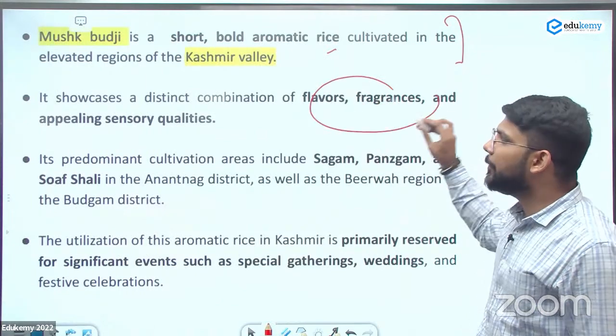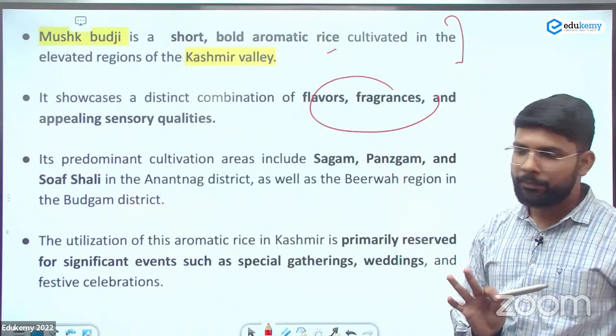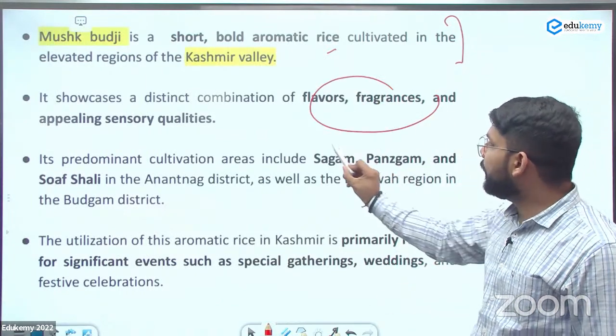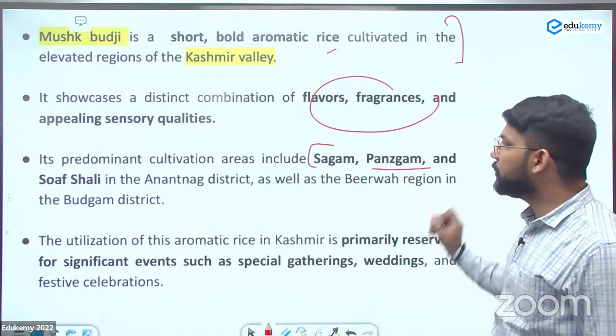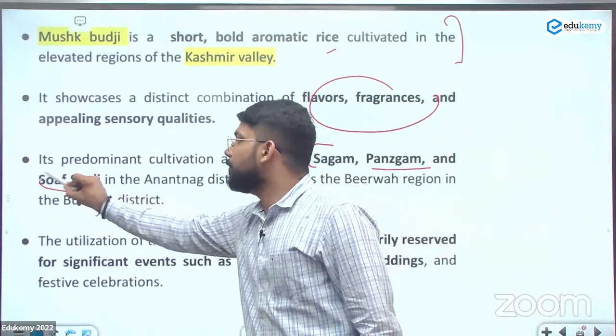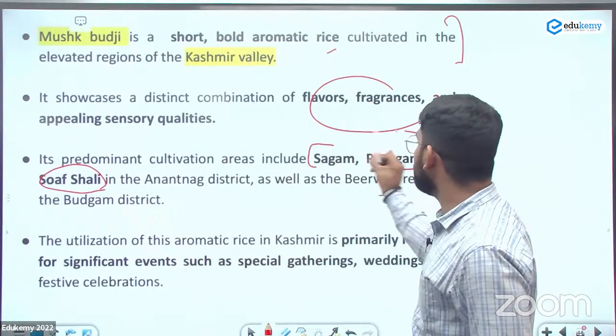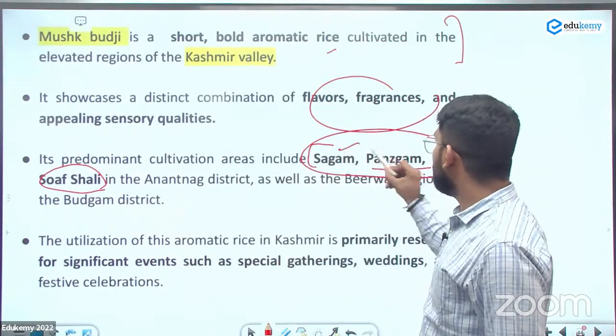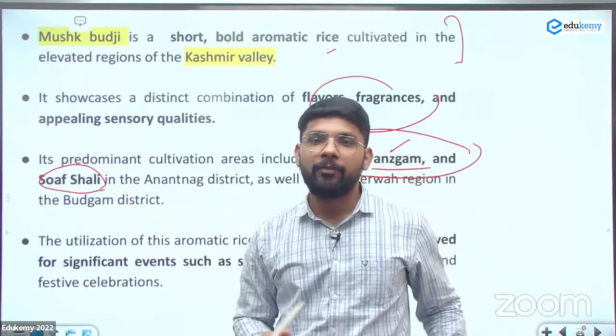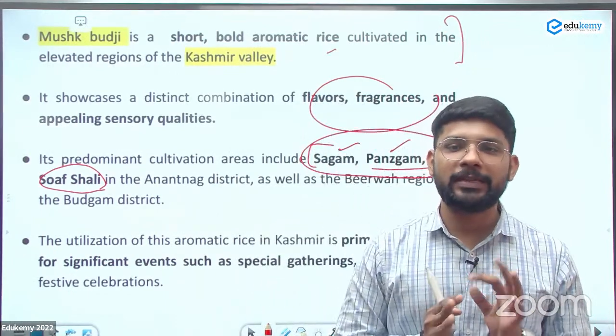Flavor, fragrance, and the appealing sensory quality, nobody will ask in the exam. And the specific areas, the Sagam, Panjam, and the Sofshali. These were mentioned in the news. So there can be a question on these areas as well. Sagam, Panjam, and the Sofshali was mentioned in the news recently.